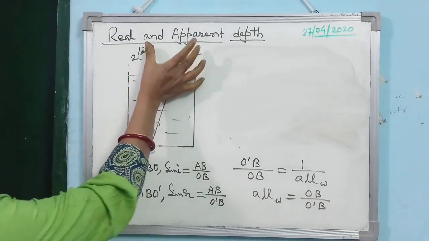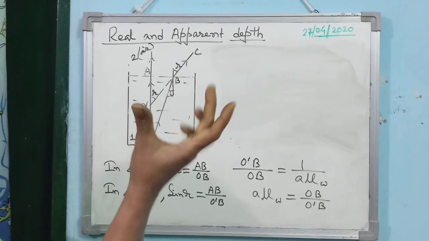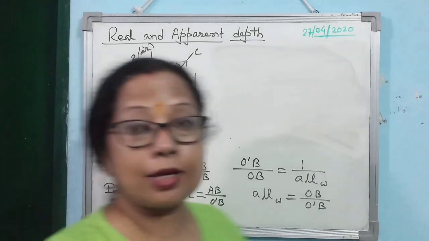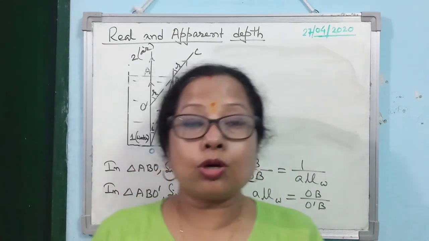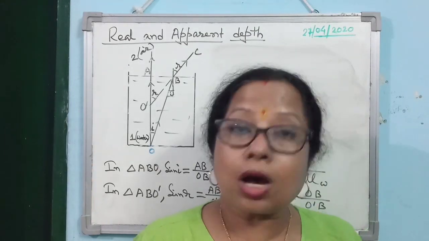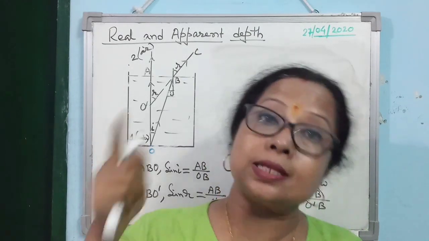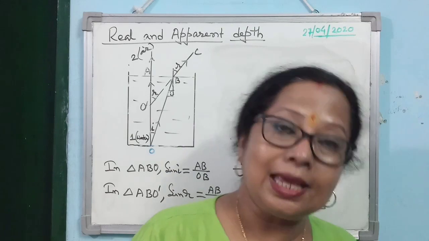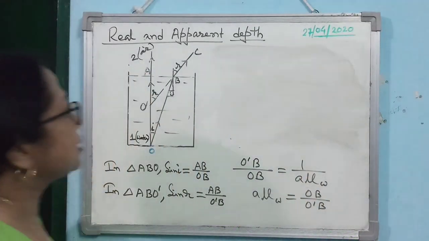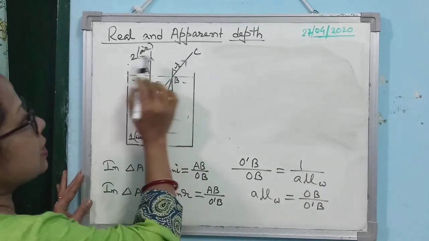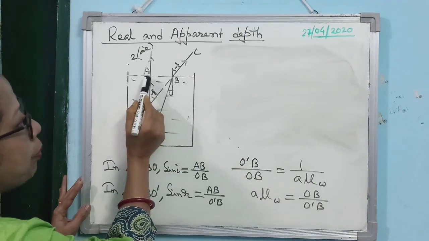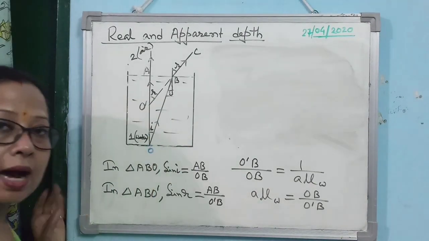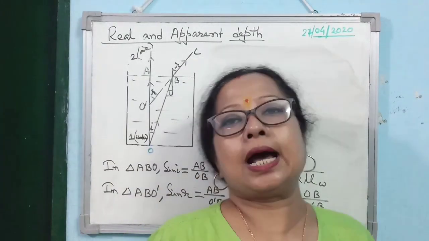The size of the observer eye will be this big. Isn't it? So observer is not a monster, I hope so. Clear? So observer eye is not so big. So how will the observer see the image? But observer is seeing the image. So actually, what does it mean? It means that as the observer eye is receiving both the rays, the points A and B are very close to each other.